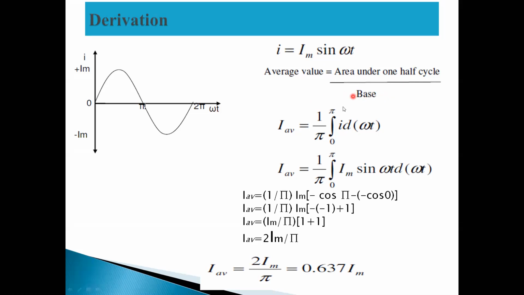Therefore, IAV is nothing but I average. IAV equal to 1 by π integration 0 to π, limits 0 to π, i d omega t.